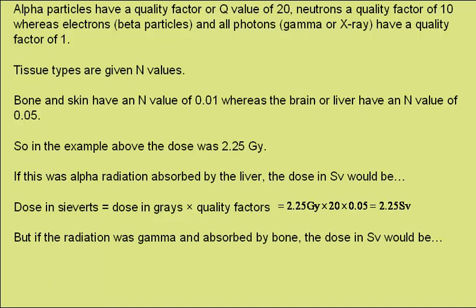But if the radiation was gamma and was absorbed by bone, the dose in sieverts would then be given by 2.25 grays times a quality factor of 1 for the gamma radiation and a quality factor or N value of 0.01 for the bone, giving a dose of just 0.0225 sieverts.